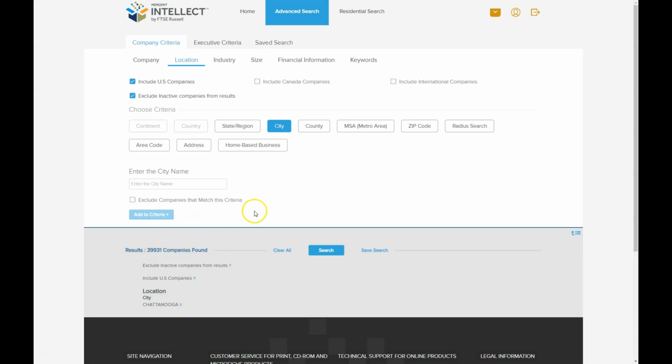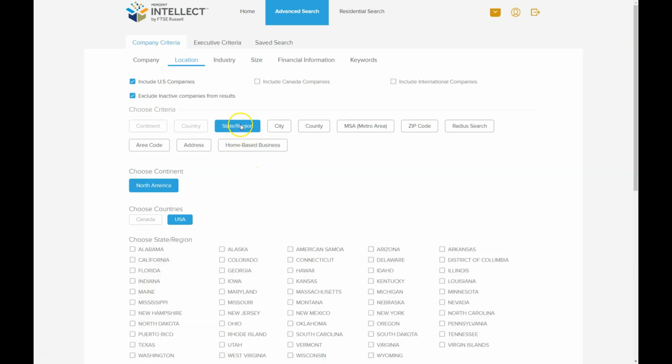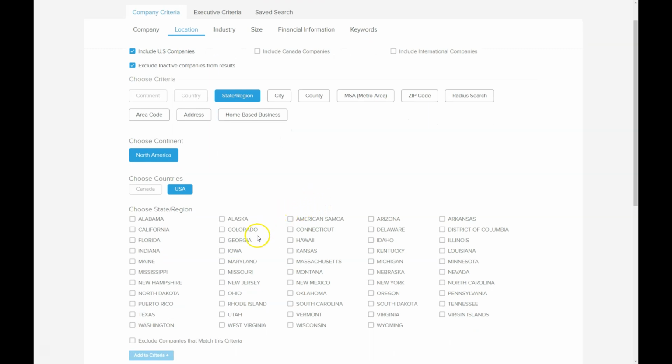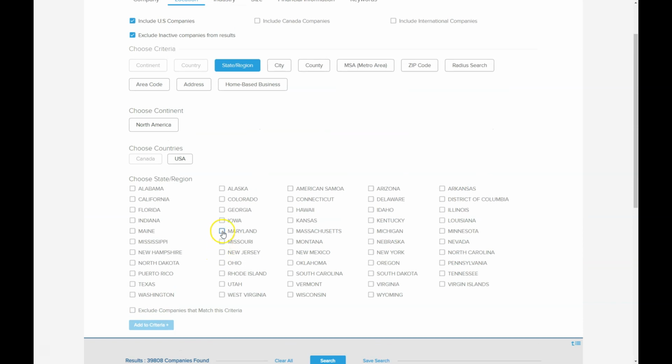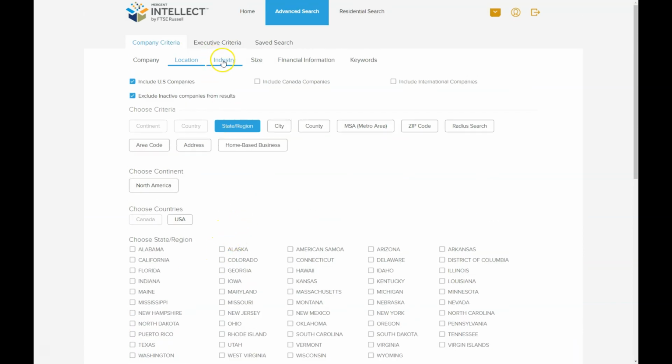Now, there may be more than one Chattanooga, and I'm looking for Chattanooga, Tennessee, so I'm going to limit that by state. Especially important if you're doing things like Columbus or Columbia or Athens, with common names. So we're going to choose state region, then go down and choose Tennessee and add that to our criteria. All right, we got rid of a few, got rid of 100 companies that way somehow. I have no idea, but now we're going to go up and choose industry.